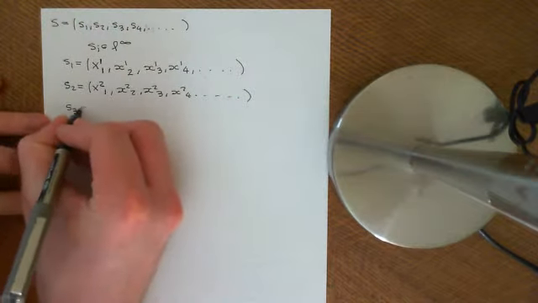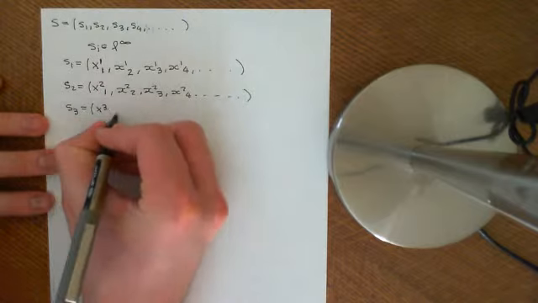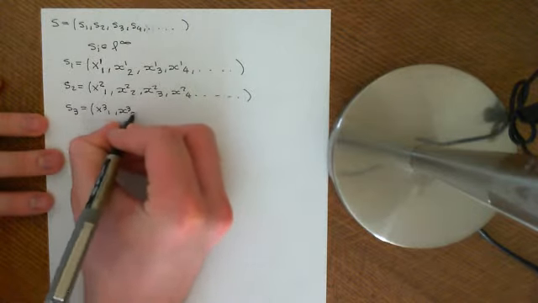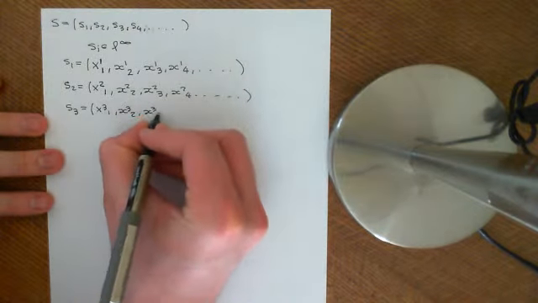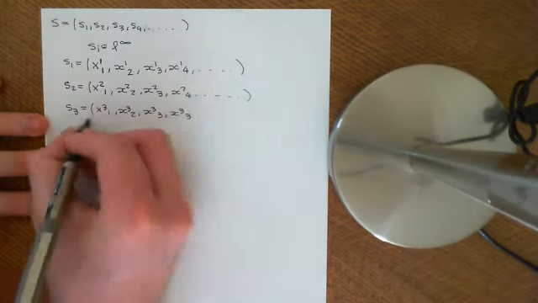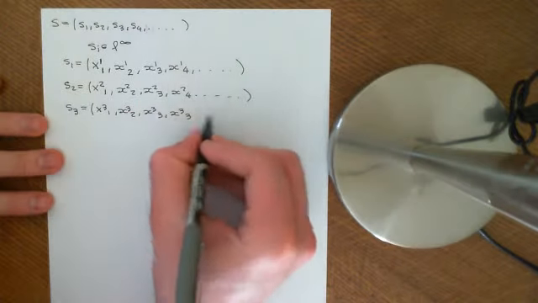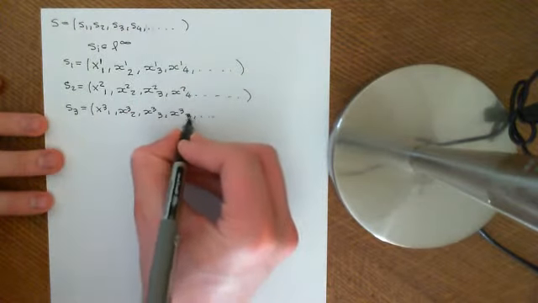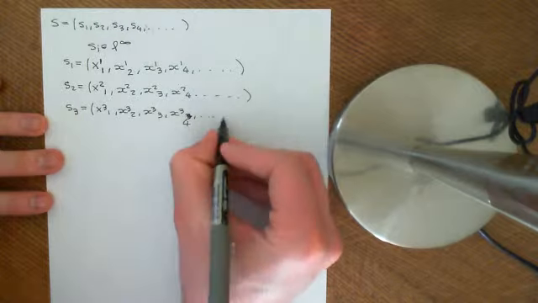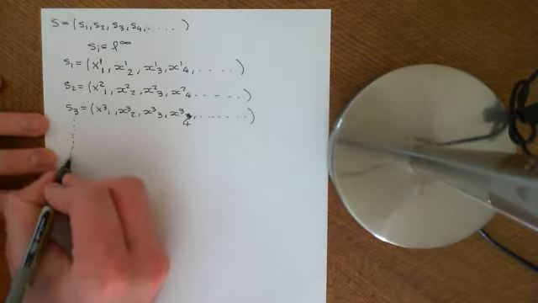We've got S3 down here, which is the sequence X31, X32, X33, X34. So the superscript denotes that it's the sequence corresponding to S3, and the subscript denotes what term of the sequence. Oh dear, what's happened there? That should have been a 4. And what term of the sequence you are. Okay, and then we can go on and on.